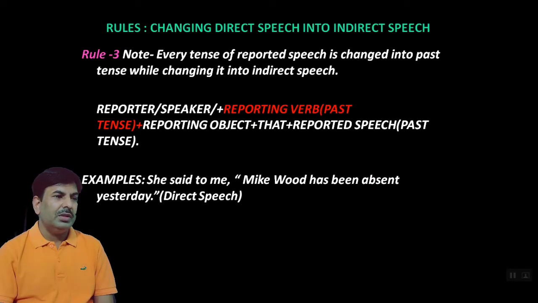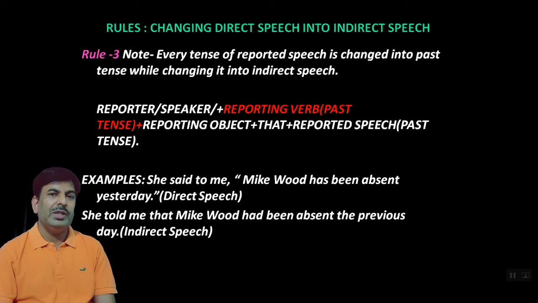Example number 1, she said to me, "Mike has been absent yesterday." This is a direct speech. So you have she, this is a reporter, said to, this is a reporting verb, me here the reporting object, and the statement which is given in the inverted commas, this is known as a reported speech, and this reported speech belongs to present perfect tense.